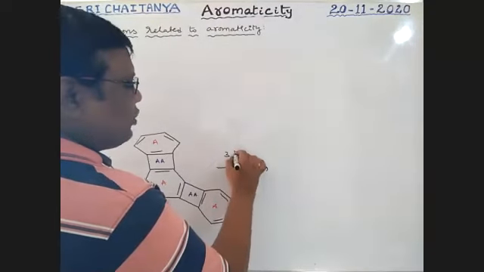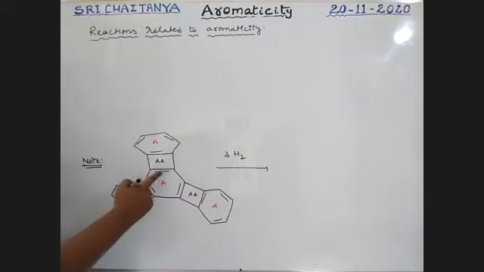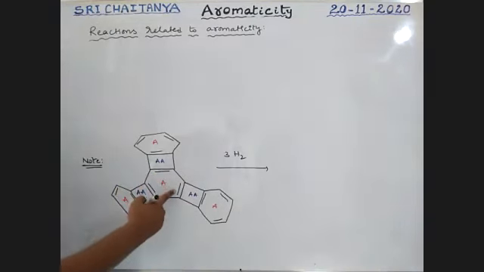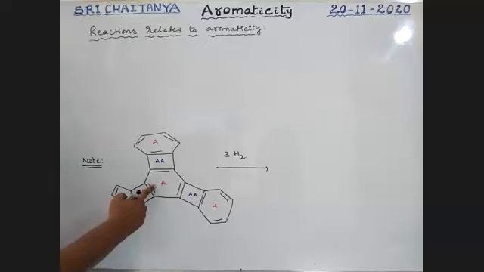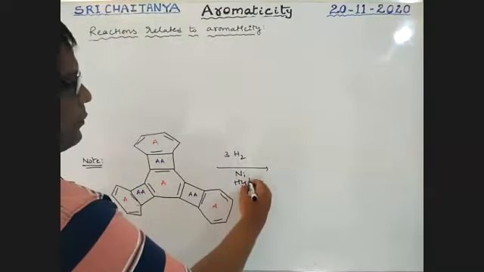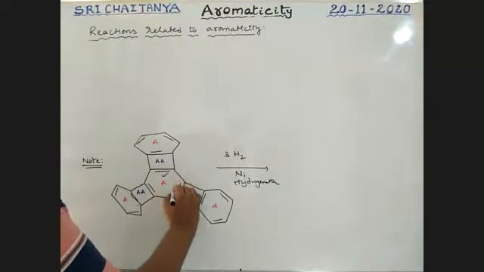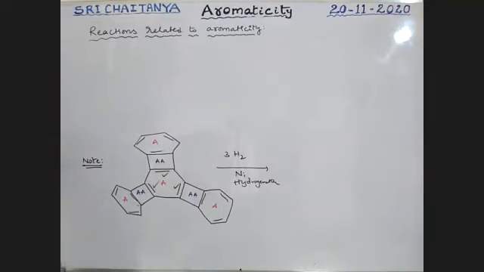Okay, if this compound is involved in the reaction with the 3 hydrogens, boys, these 3 hydrogens are involved in the reaction. Here addition of H2, here addition of H2, here addition of H2 is possible in the presence of nickel, and hydrogenation takes place. So that means it is going to be saturated.